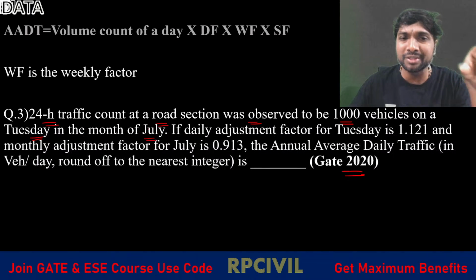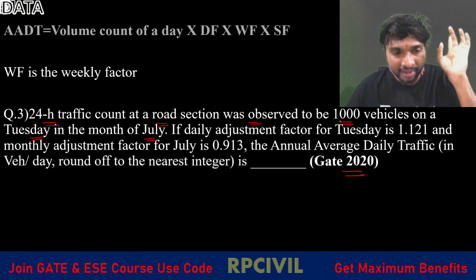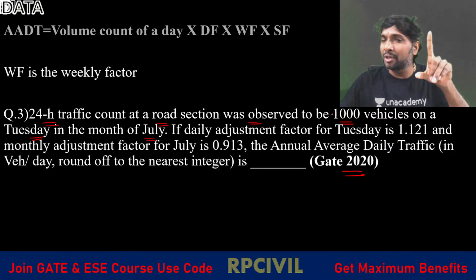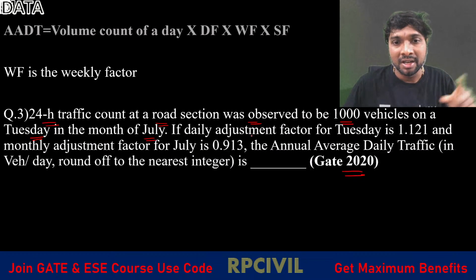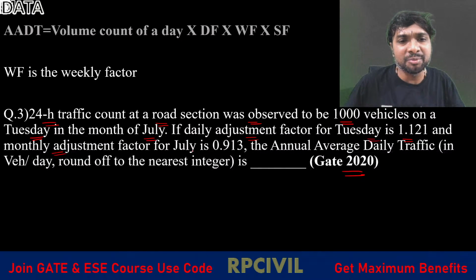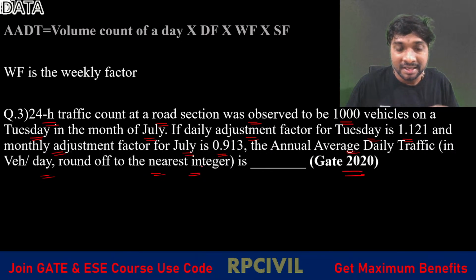For a particular Tuesday in July this was the traffic observed. If the daily adjustment factor for Tuesday is 1.121 and the monthly adjustment factor for July is 0.913, then the annual average daily traffic, rounded up to the nearest integer, is?